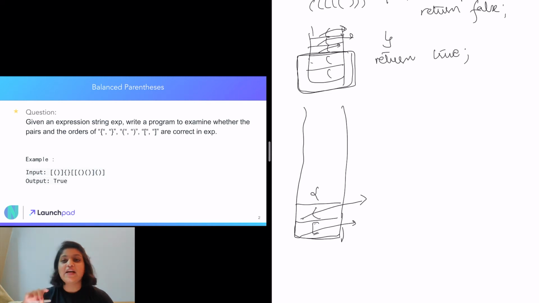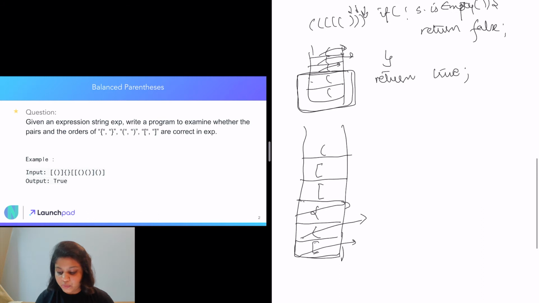Then the sixth one is a closing bracket, so we again check whether our stack is empty or not. It is not empty, so we pop this element and check if it is of the same type as our closing element, which it is. So we go to the next character in the string, which is a square opening bracket, so we insert it. Again it's a square opening bracket, so we insert it in our stack. Then we go to the next character, which is a normal opening brace, so